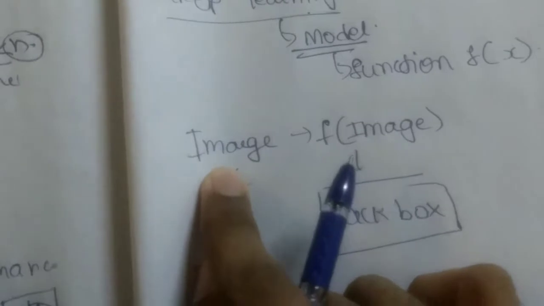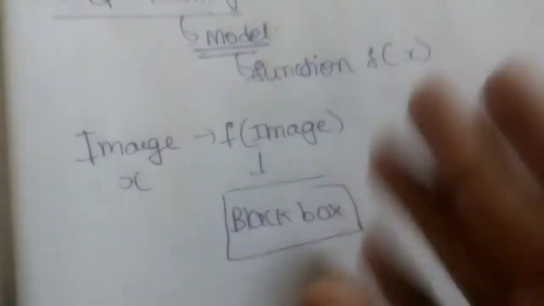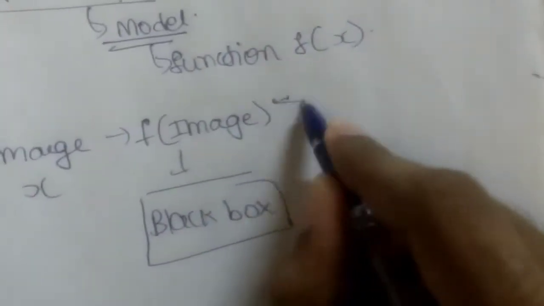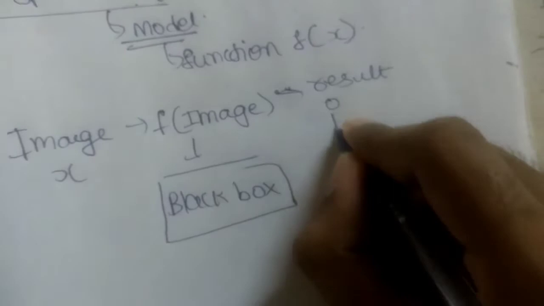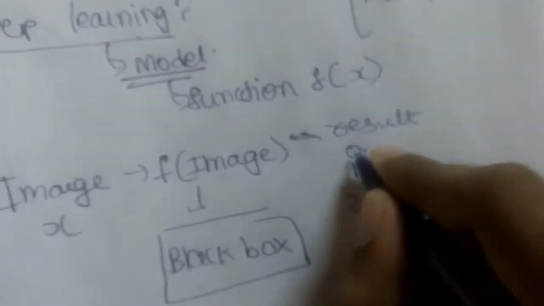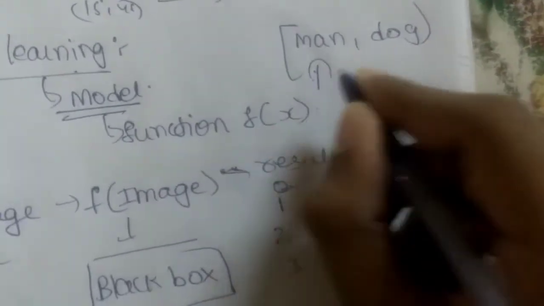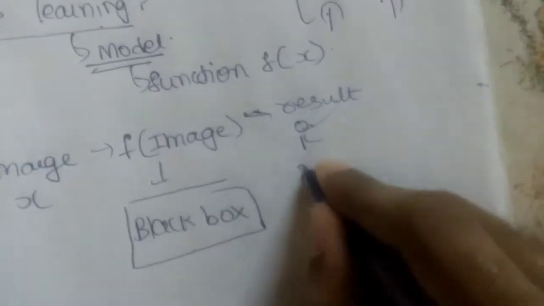You will know only how to input some text in the search bar, and you don't know how it does all the ranking and crawling of the web pages. You don't know all of this process. It will just give the result, something like that. So the result will be like 0, 1, 2. There will be an array, man, dog, and 0 means the array element of index 0, so it's going to be man. 1 means it's going to be dog, something like that.